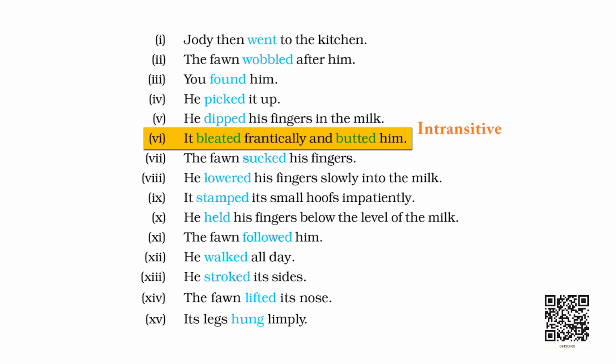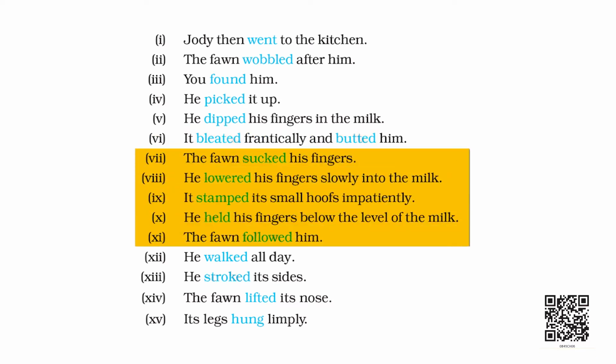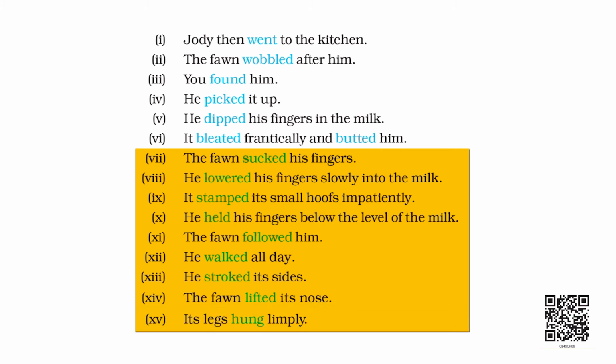Right. Let's look at butted. Butted him. Butted what? Him. So, you have an answer. Butted is therefore a transitive verb because it has the object him. Got it? Right. Can you try the rest of them at home later? Good. Let's go to the next section.